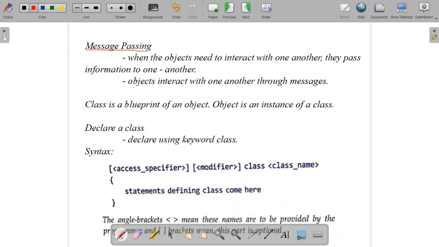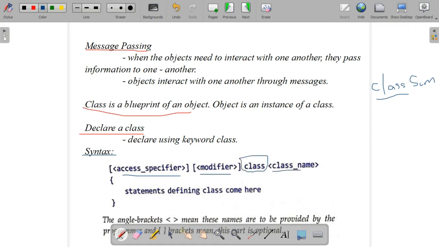And what is a class? Class is a blueprint of an object and object is an instance of a class, that all of you know. And how to declare a class? Next we will see how we declare a class. If we want to declare a class, we will use the keyword class. For example, if you consider a program to find the sum, just write class sum. So sum is the class name, class is the keyword.